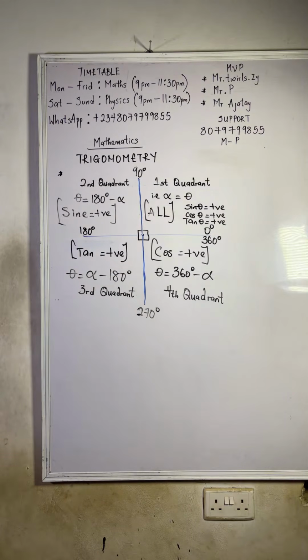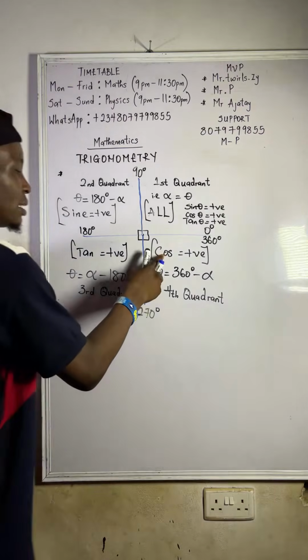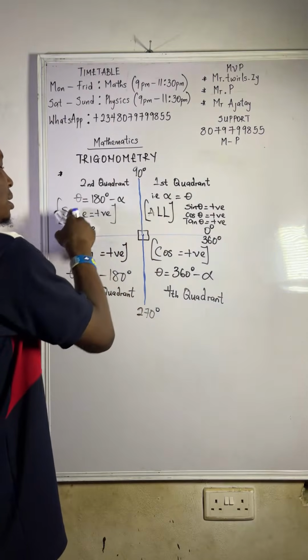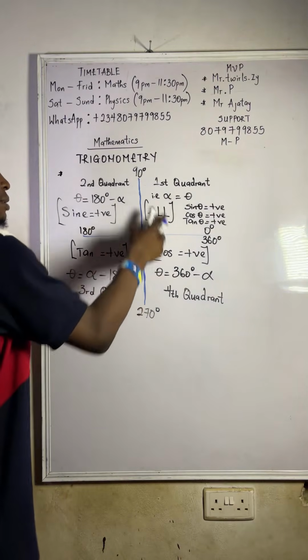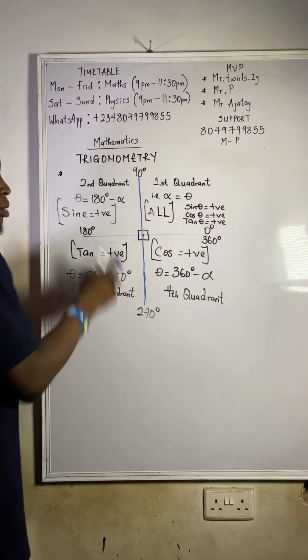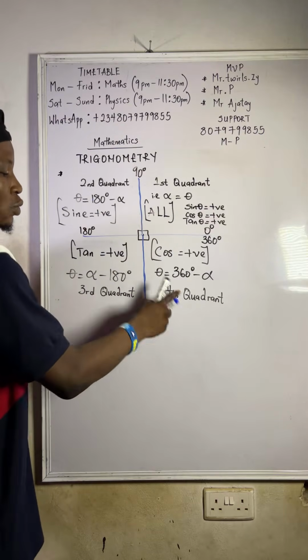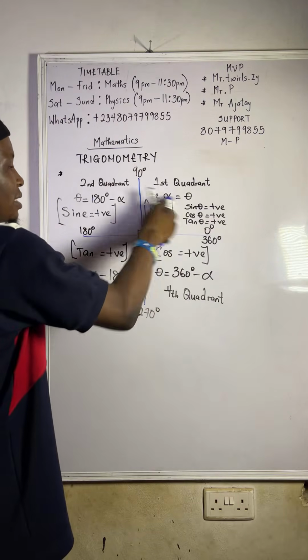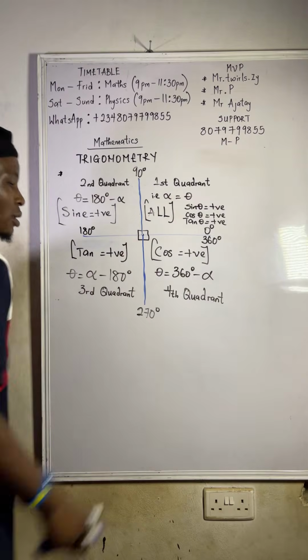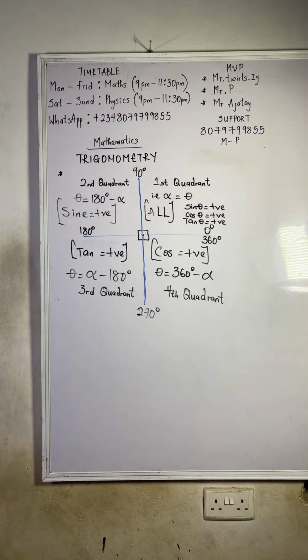So that is all something we are supposed to solve for long. Either you know it as CAST, that is cos, all, sine, and tan, or you know it as ASTC. But if you are knowing it as CAST, make sure to start from the fourth quadrant. This is first, this is second, this is third, this is fourth. Please make sure you know it. Then we'll solve an example.